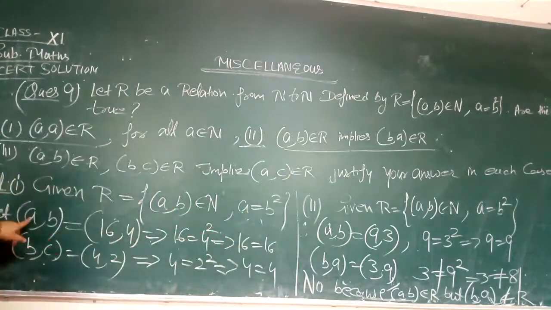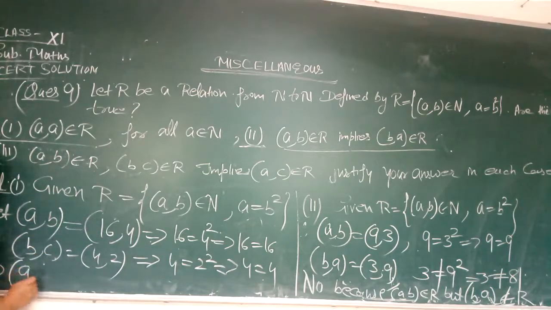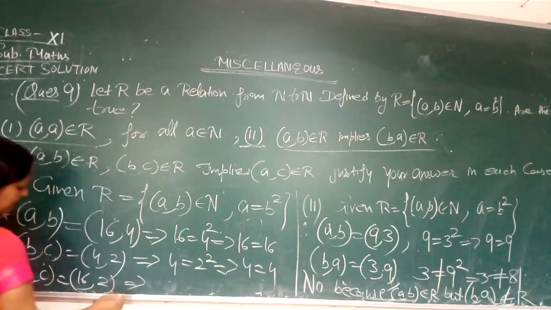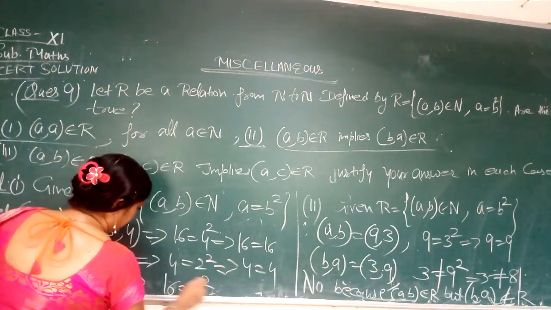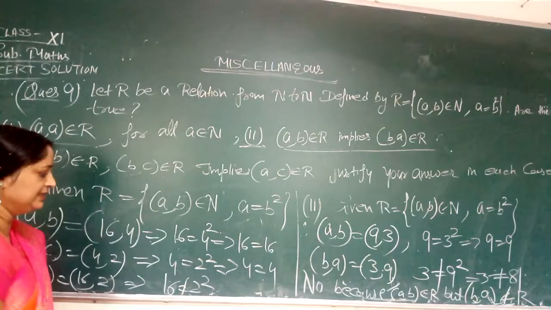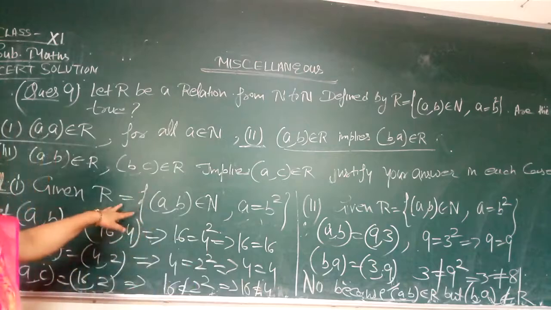What is A here? That is 16. What is C here? That is 2. So A comma C: in the place of A we will put 16, in the place of C we will write 2. So according to the definition, 16 equals 2 square. That is not possible. No, 16 is not equal to 4. Therefore this statement is also false.